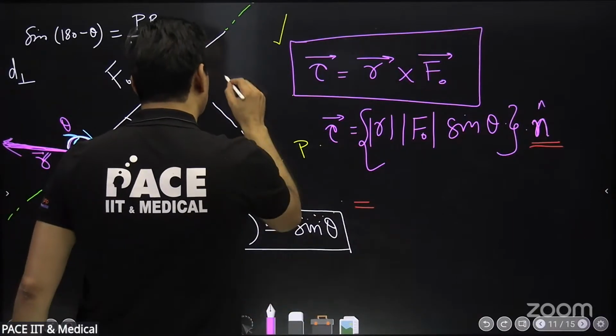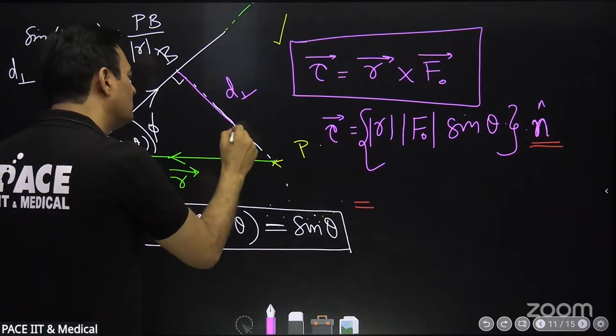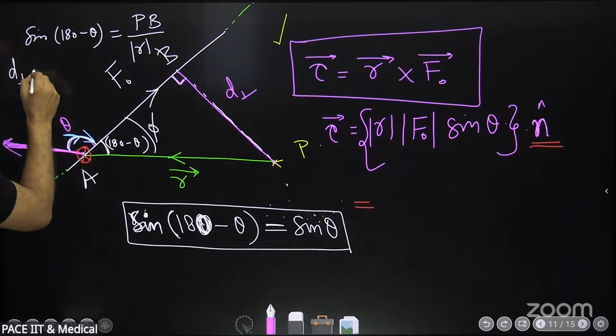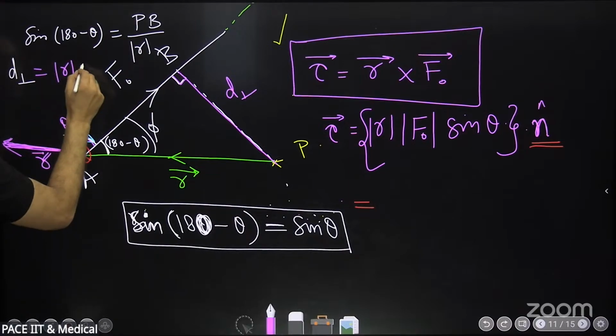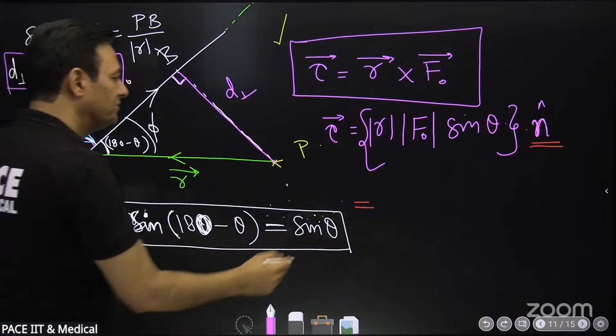Yes or no? From the point on the line of action of force, this is the perpendicular distance. So PB, the perpendicular distance, is equal to R sine 180 minus theta, which is same as R sine theta. I am going to use it here.